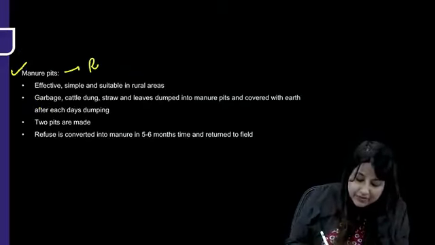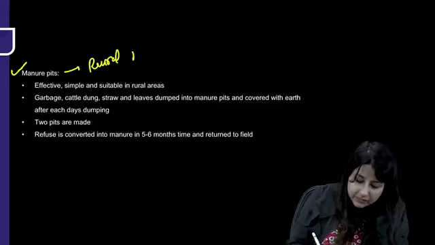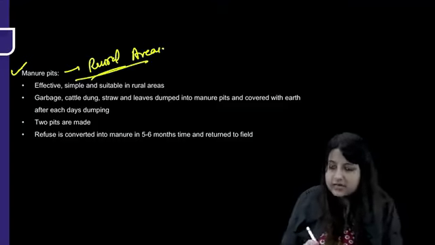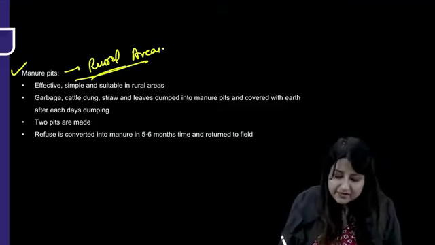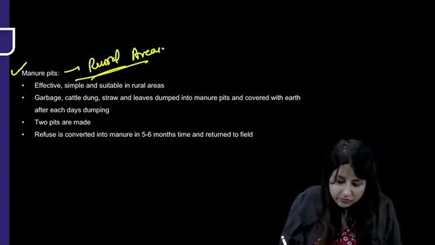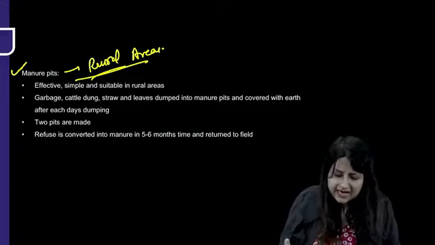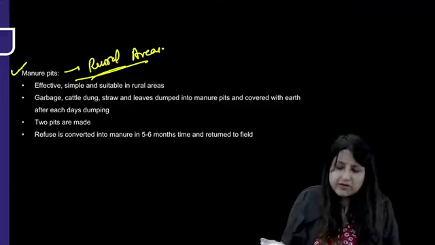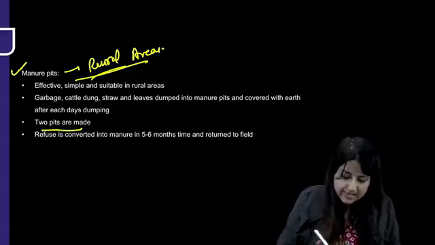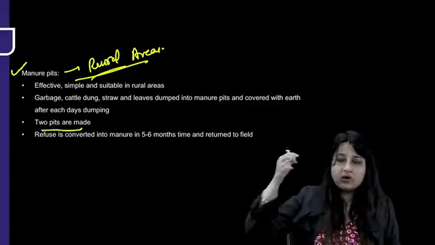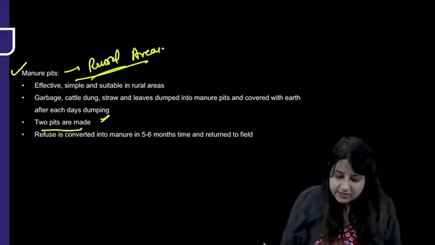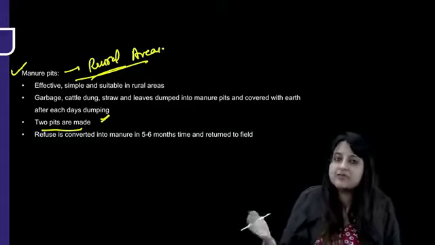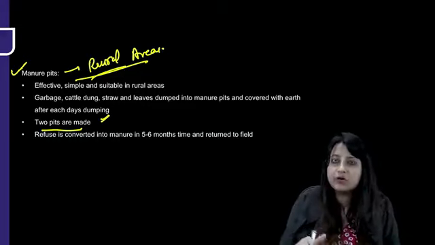Manure pits are preferred for rural areas. This is a question which will come: for rural areas, how do we plan to dispose of the waste? By constructing manure pits. They are effective, simple and suitable in rural areas. Here all the garbage, cattle dung, everything is dumped into the manure pits and covered. How many pits are made in the backyard of houses in villages? You will see 2 pits are made. Refuse is converted into manure in 5 to 6 months time and returned to the field. So you got something useful out of it.